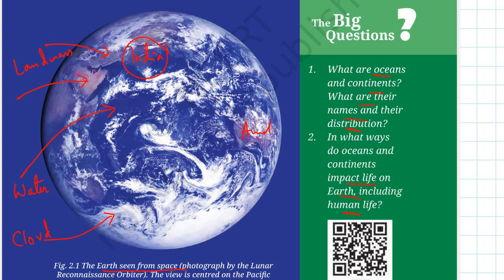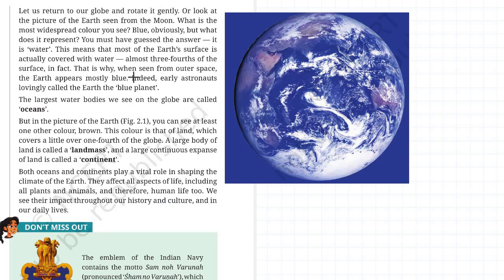Okay, now, so let's start. This is what is mentioned over here, that this blue color is basically water, which covers almost 3/4 of the surface of the Earth. Okay, and of course the largest water bodies we see on the globe are called oceans. Just wait for a minute, I will give you a more sophisticated definition as well.